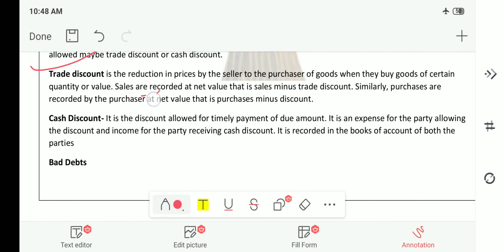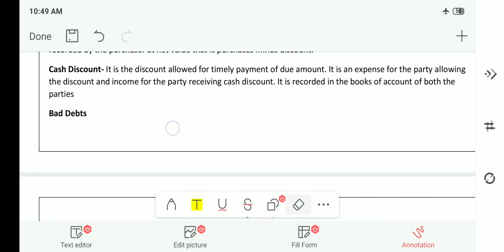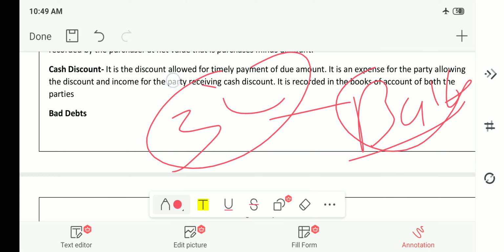Next, the next term is bad debts. What is bad debts? See, I have given a credit for 5 years for 5 lakh rupees. What was the condition? He said that he will pay this 5 lakh rupees after 3 years. But after 3 years, he had paid me only 2 lakh rupees and 3 lakh is pending. Now, I have got an assurance that I will not get this 3 lakh rupees back. Now, this 3 lakh is nothing but bad debt for me. This is a very simple understanding that I have told you.